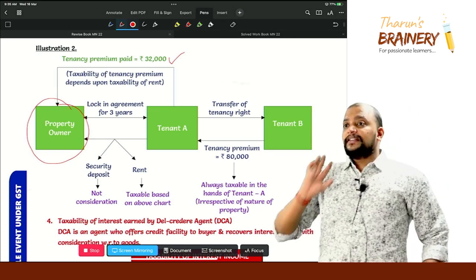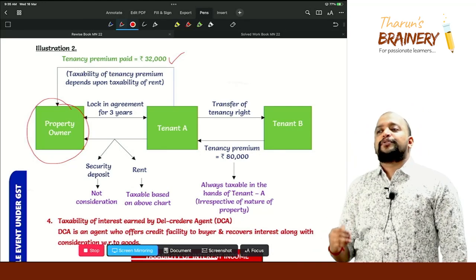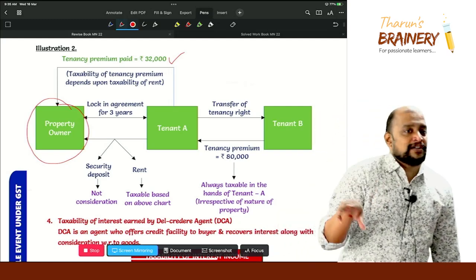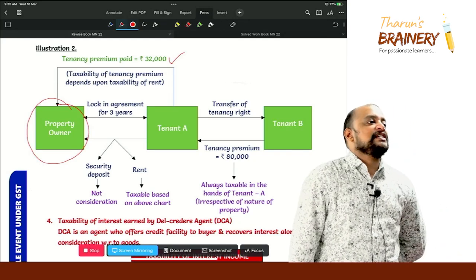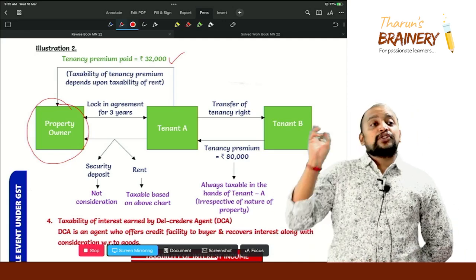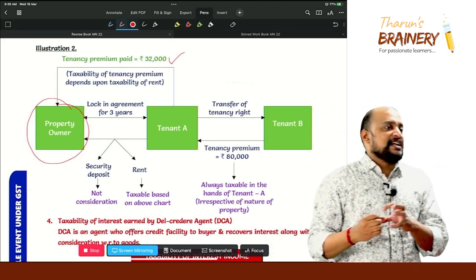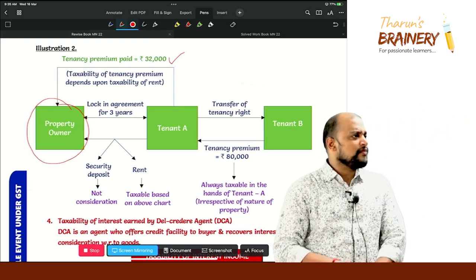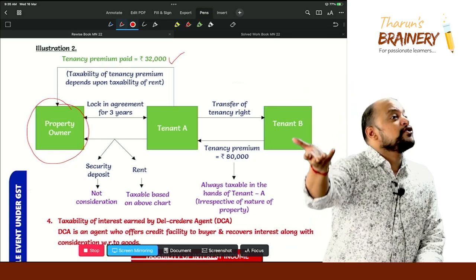Is it clear? Then next, what is this renouncement of tenancy right? Now the property owner will come to the tenant and say, you stayed for 2 years and I wanted to cancel the contract. So tenant A will say, fine sir, you cancel the contract, it's okay, but give me a tenancy premium because I am vacating 1 year early. So therefore I need a tenancy premium. That tenancy premium received by tenant A will be taxable or not? Always taxable irrespective of the nature of property. Is it clear? So that is known as renouncement of tenancy right.